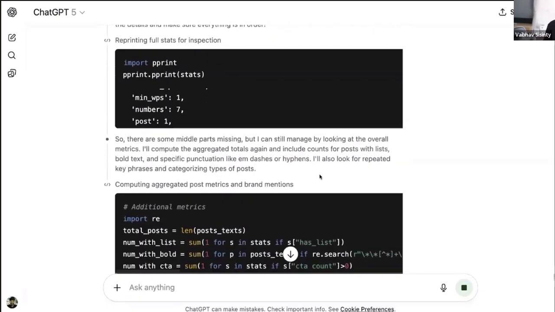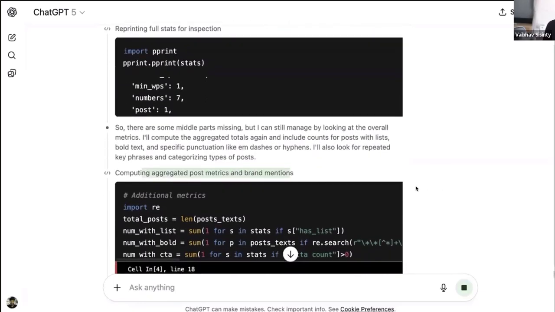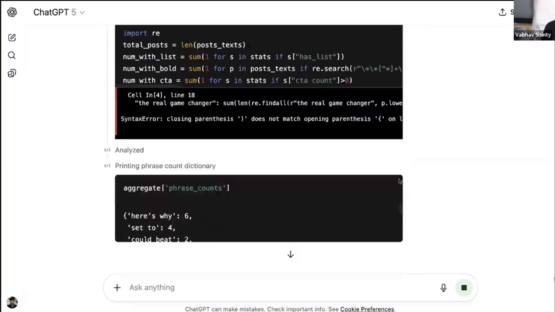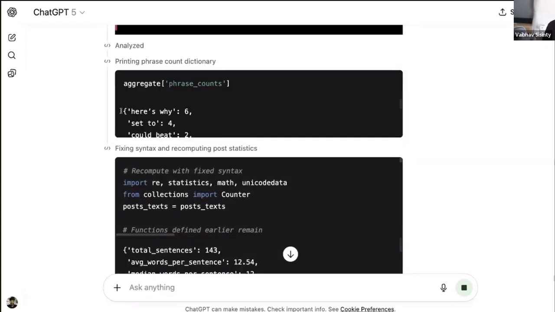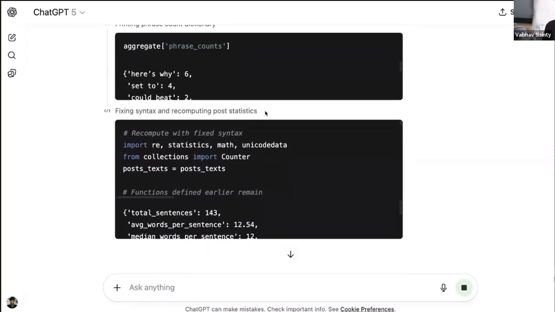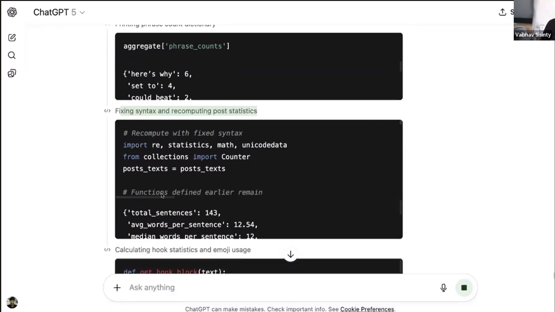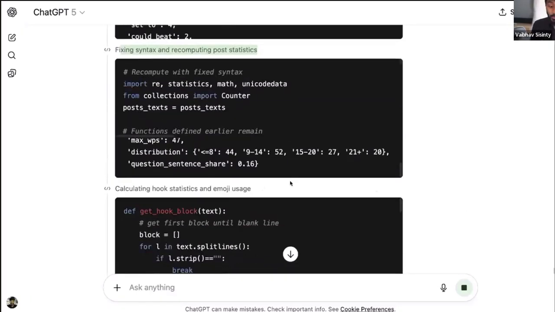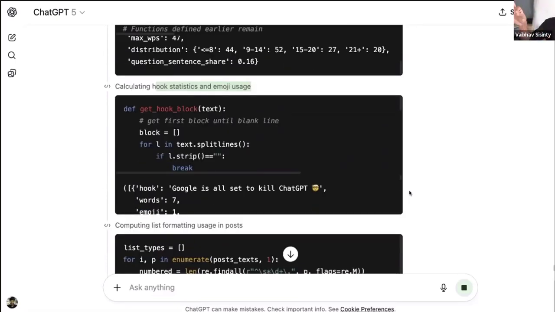It's aggregating post metrics and brand mentions right now. So it's going very, very data driven at this point of time. Look at this, finding syntax and recomputing post statistics. Do you guys, I have a question. Look at this, calculating hook statistics and emoji usage. So it is going so deep to even see in how many posts, in my hooks, in my first line, do I have an emoji?